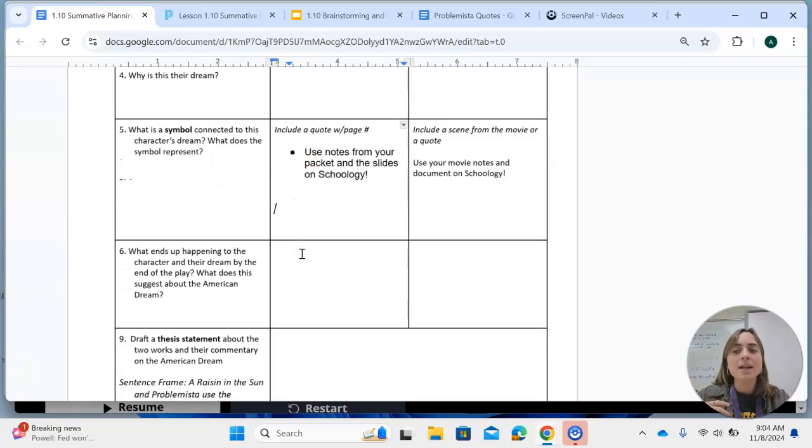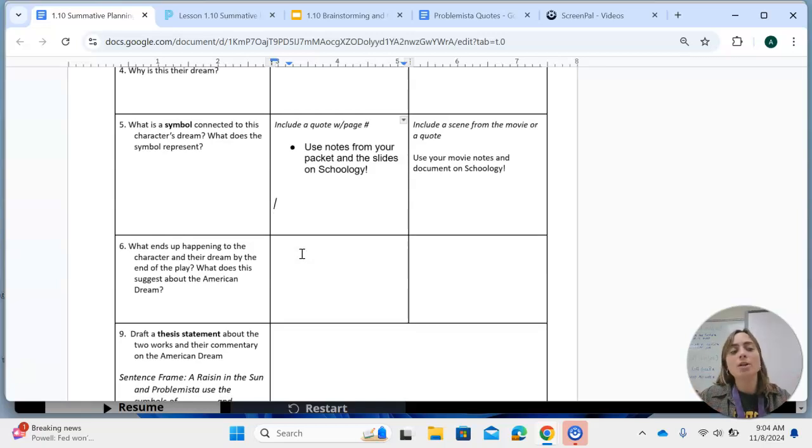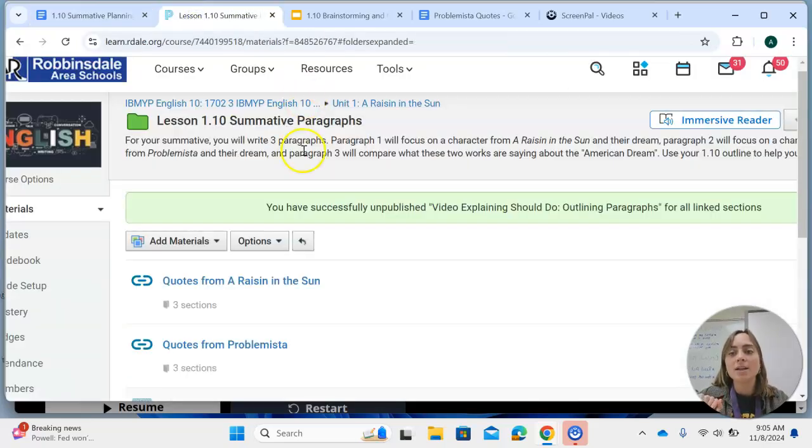All right, now we're getting into a little bit of a trickier part, which is identifying a symbol from the play and from the movie that connects to this dream. In order to do this, I really want you to use some resources. So finding a symbol, we need to include a quote from A Raisin in the Sun with a page number. I want you to use notes from your packet and the slides on Schoology to help you with this. So right now I want to show you where to find this.